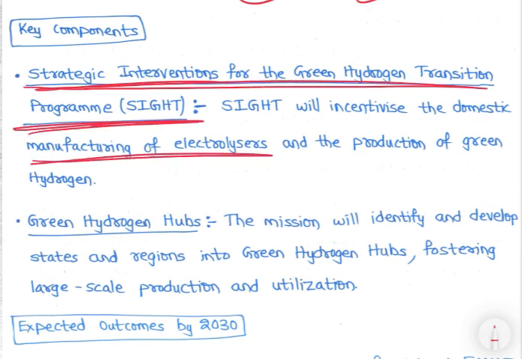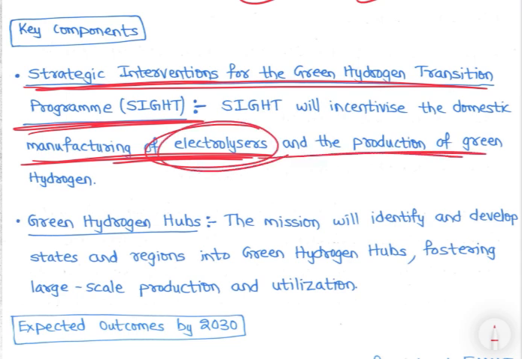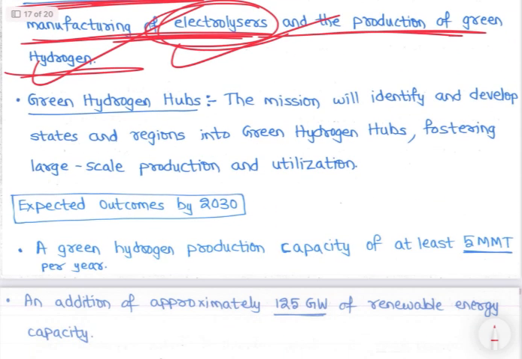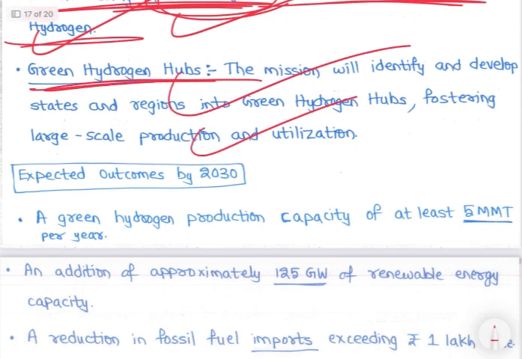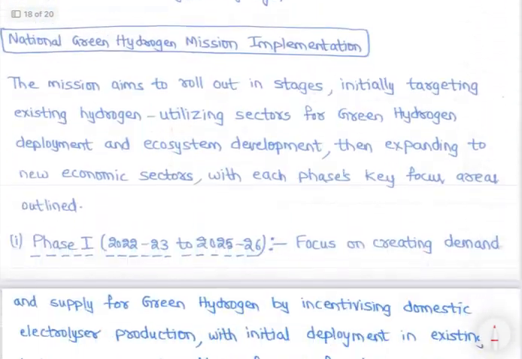Site will incentivize domestic manufacturing of electrolyzers and the production of green hydrogen, right? We have discussed green hydrogen hubs would be created, right? You can just simply go through, right? And this is the National Green Hydrogen Mission, right?